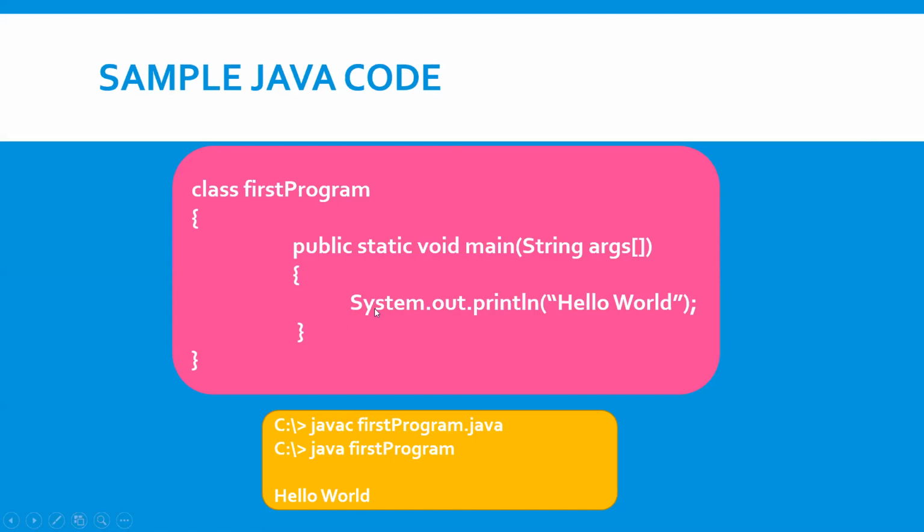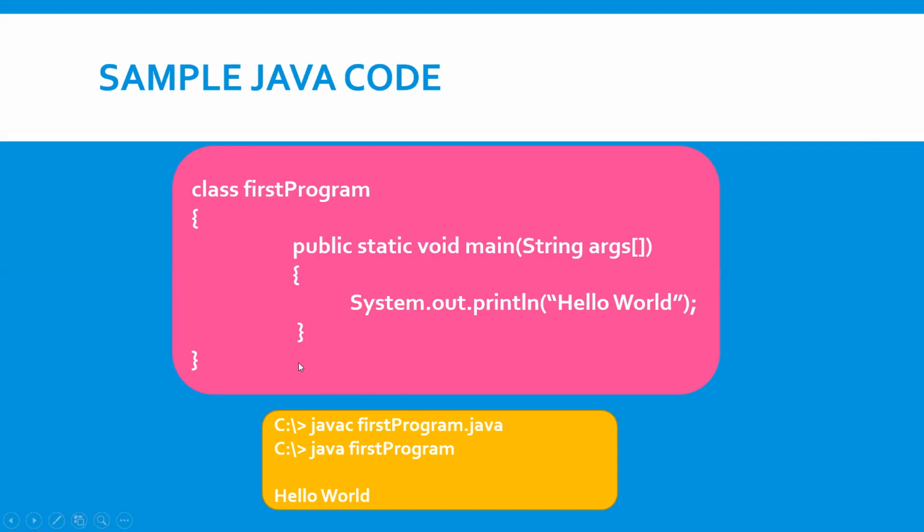To print anything, we have to use the statement system.out.println. In Java, system.out.println is the statement to print any statements. To run this Java program, we have to save it as FirstProgram.java. The file name must match how you have declared the class name, like that only we have to declare our file name: class name dot java.